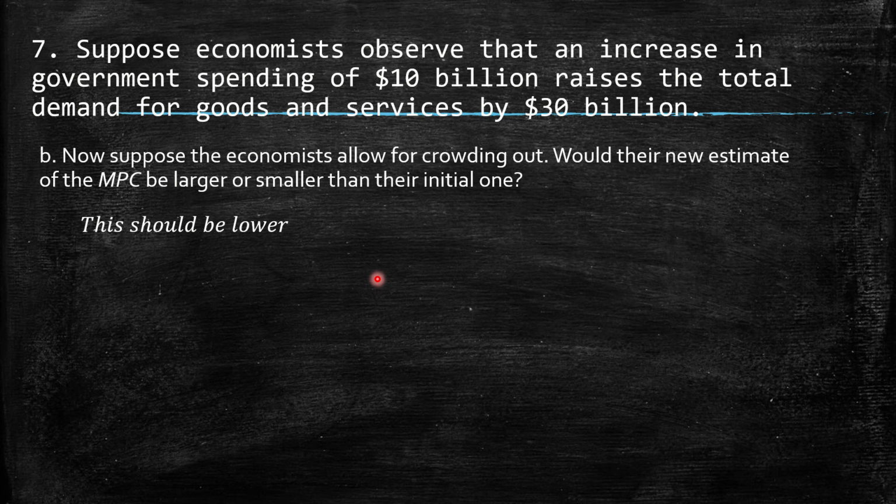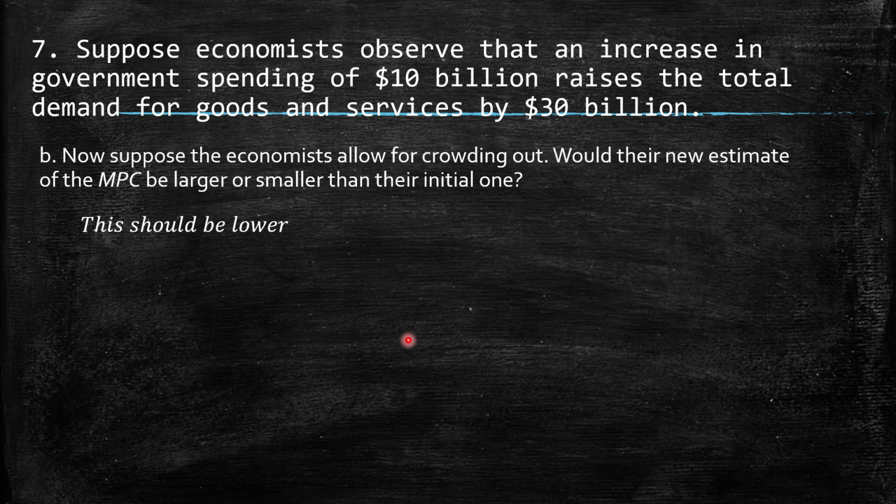Why? Because when we have now a higher marginal propensity to consume, it is expected to have more than 30 billion. But due to the effect of crowding out, it will get then 30 billion. So for this situation, I would say that the marginal propensity to consume should be higher too, because then it should be subtracted by the crowding out effect.